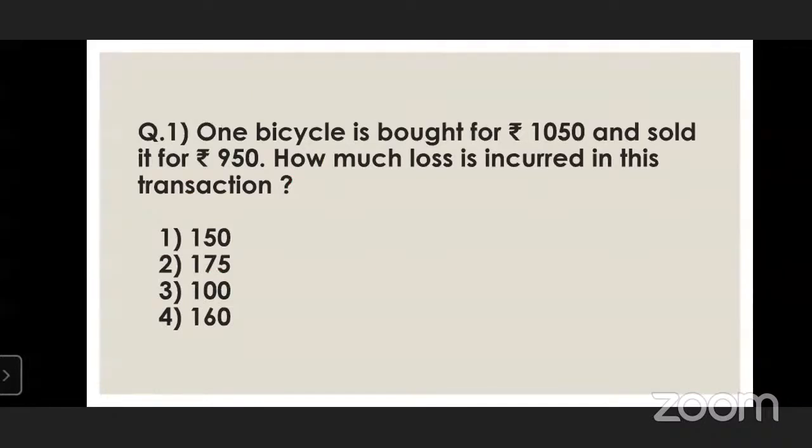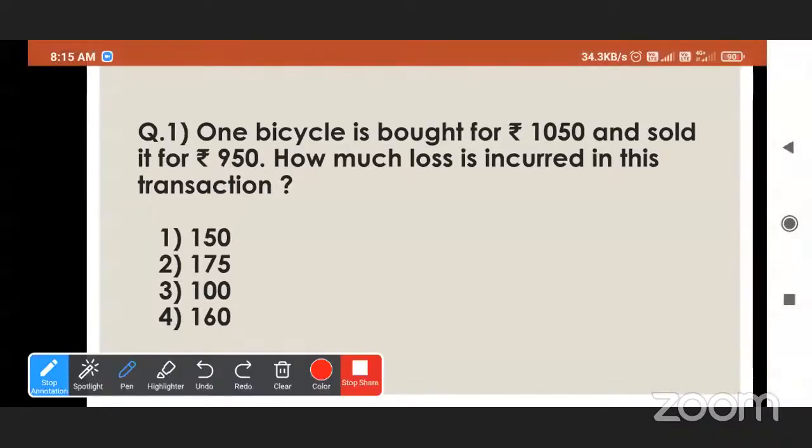One bicycle is bought for rupees 1050 and sold it for rupees 950. So how much loss is incurred in this transaction? They have already given here that he incurred the loss. So the loss is already given. Whenever there is a loss, the selling price is lower than cost price. So what is the formula for loss?